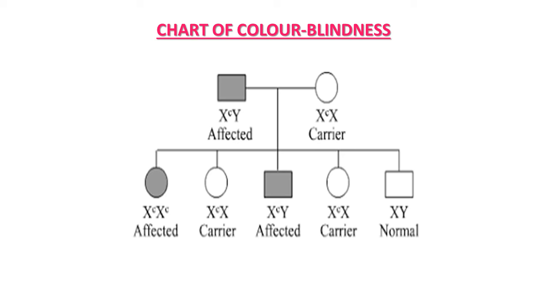Fifth possibility is a son who is normal, because his X does not possess the gene responsible for color blindness and Y is already normal. So by studying this chart, where the father is affected and the mother is a carrier, these are the possibilities for this trait in the next generation, given as five types.